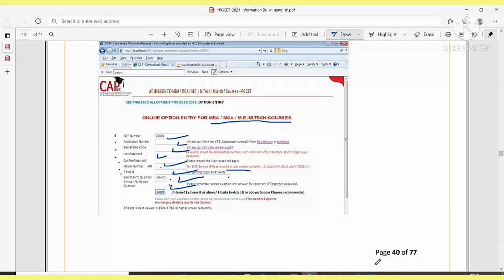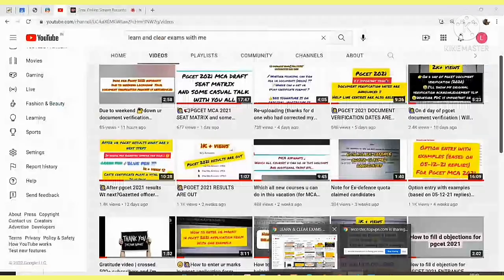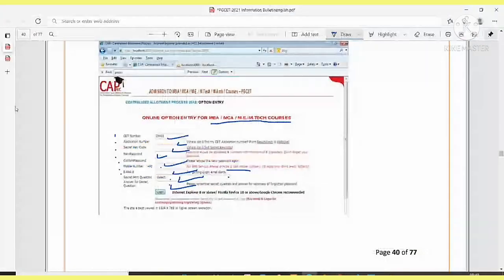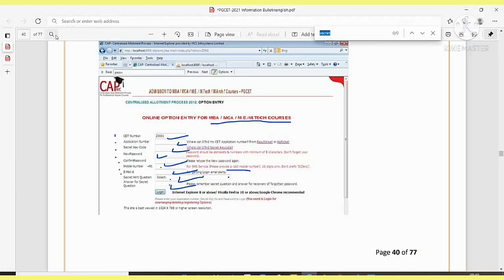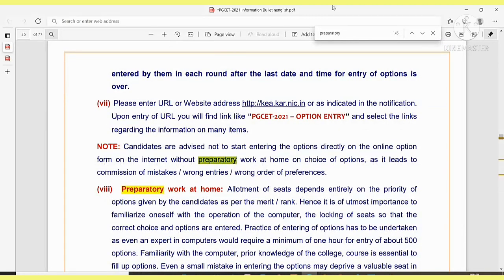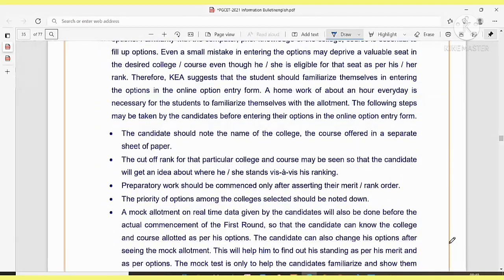Okay, now let me answer the second question, that is preparatory work at home before option entry. I already explained this in detail in one of my videos, but for new viewers, I'm going to tell it again. Not briefly, in just two or three lines. But if you want to know more, you can read the brochure or download it, or check the video link I'll be providing in the description box.